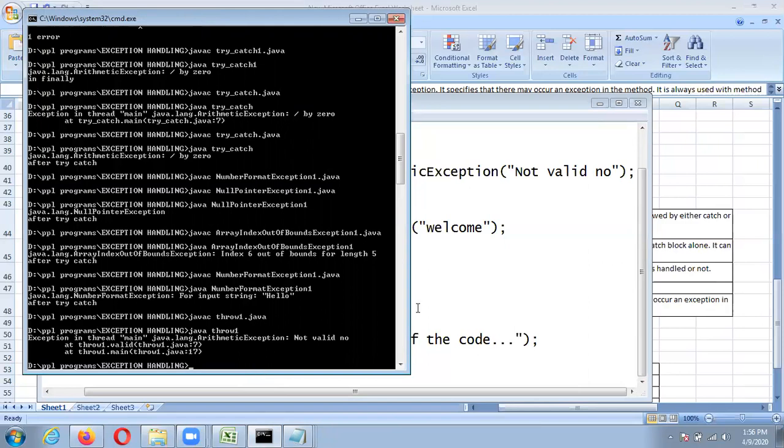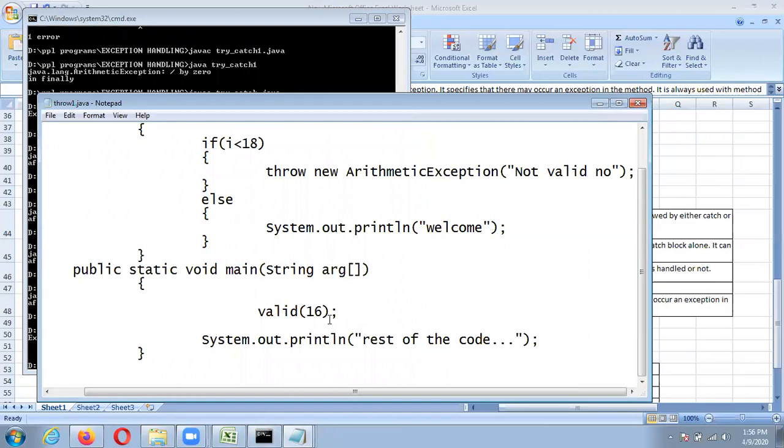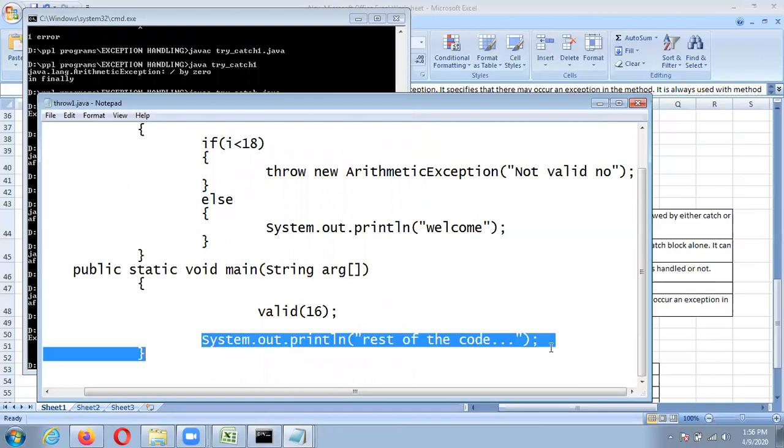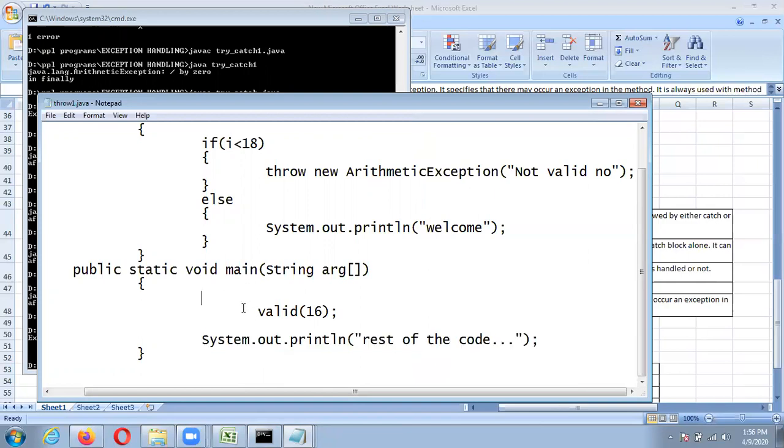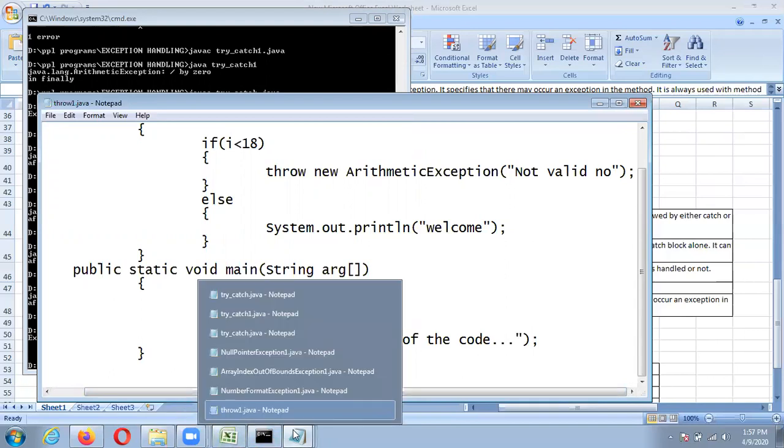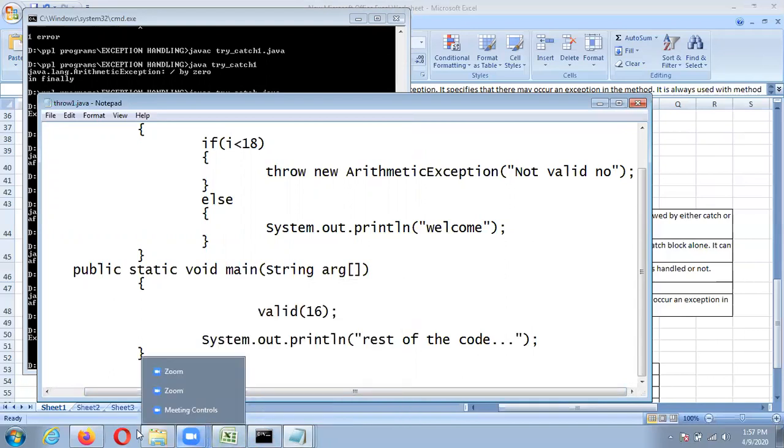And if you handle this by using a try catch block, then it will execute this one also. That means here you can put this valid call into the try, and also use a catch block over here, then it will be executed. After that, finally remains.